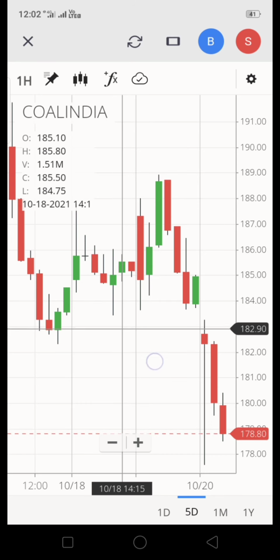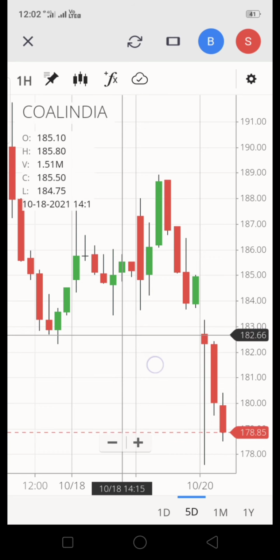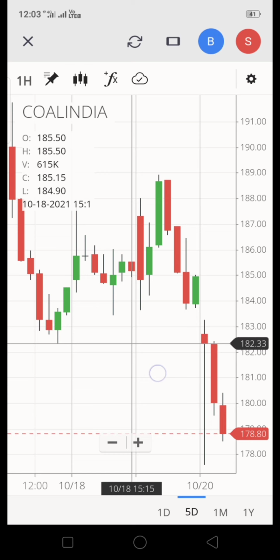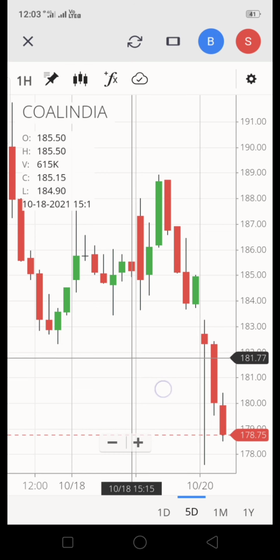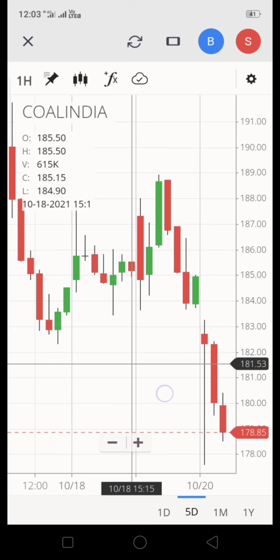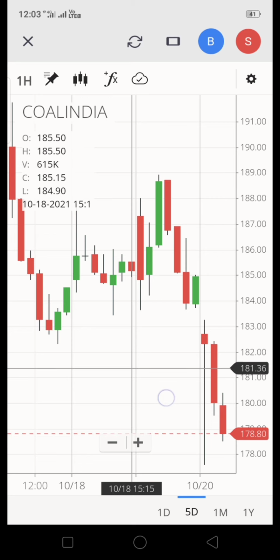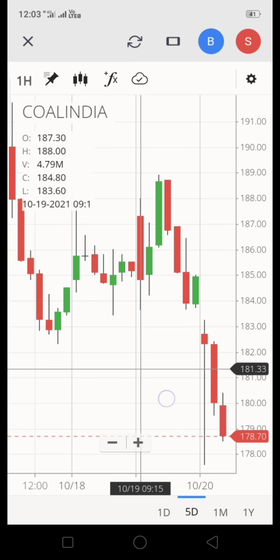Observe the black cursor on the right side. It has opened at 182 point something. That is why it cannot move in the reverse direction. After a few minutes, if you observe, it is further going down. When it reaches 181, then you can do short selling and book a profit of 3 to 4 rupees. That is enough. If you bought 1,000 or 2,000 shares, it will give maybe 6,000 or 12,000 rupees profit in a few hours.